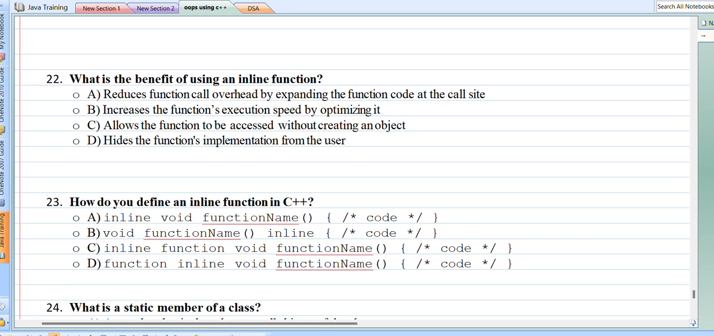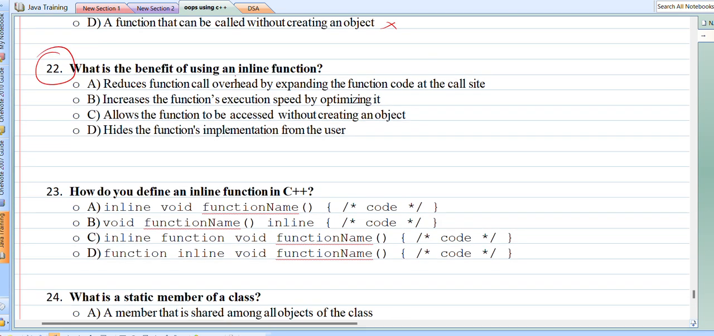Okay, now the next question is, what is the benefit of using an inline function? Basically, we can declare a function inline like this: inline void show. What is the use of an inline function?